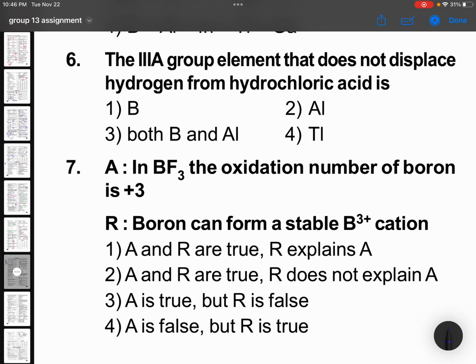The group 13 element that does not displace hydrogen from hydrochloric acid is boron. In BF3, the oxidation number of boron is +3, right? Boron can form a stable B+3 cation. This is wrong. This cannot form a stable B+3 cation. Oxidation state is different and cation formation is different. This is a covalent compound. Here fluorine electronegativity is more, so it is negative and this is getting positive, that's all. But it doesn't mean that it can form a cation. B+3 cation is impossible. So A is false.